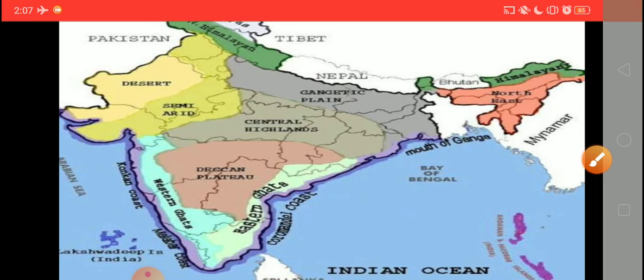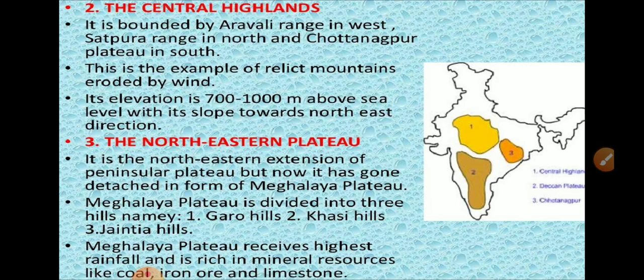The next one is Chota Nagpur Plateau. Chota Nagpur Plateau forms the northeast part of Central Highlands, and parts of Jharkhand, Odisha, Chhattisgarh and Bihar lie in the plateau. Ranchi, Hazaribagh, Singhbhum and Manbhum are its main cities. The plateau is rich in coal, which is used for converting iron into steel. So this is all about the details of Peninsular Plateau. Thank you, students.